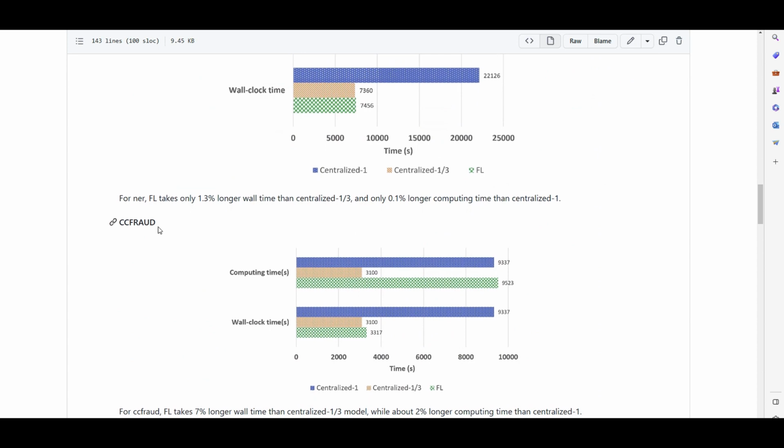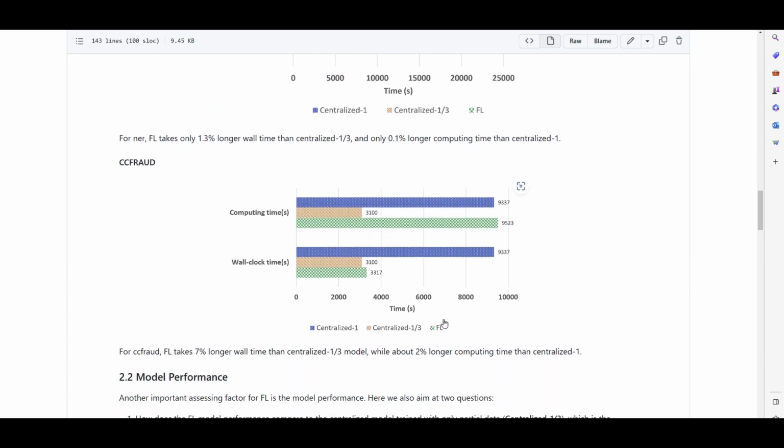So for the fraud detection use case, you can see that when we have federated learning, the overall time is lower compared to having all data in one place, which is the blue one. Why? Because we have multiple computes getting trained in parallel. And we had three silos, right?